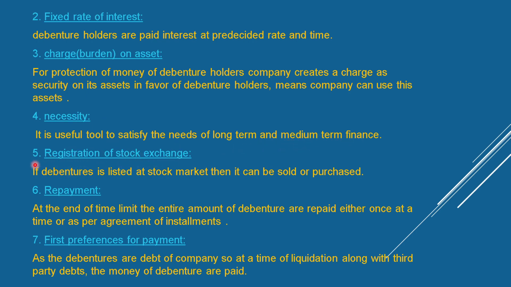Registration to stock exchange. If debentures are listed at the stock market then they can be sold or purchased. Repayment. At the end of the time limit, the entire amount of debentures is repaid either at once or as per agreement of installments. First preference for payment. As debentures are debt of the company, at the time of liquidation, along with third party debts, the money of debentures is paid.